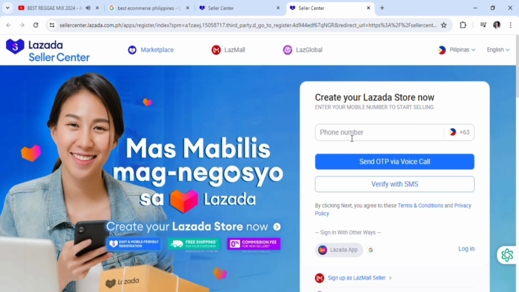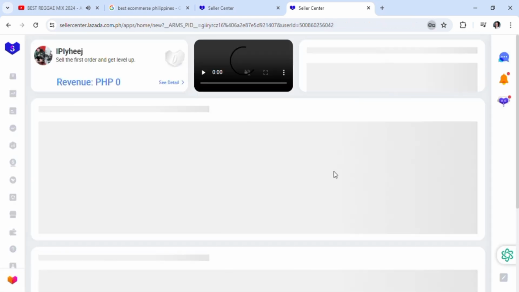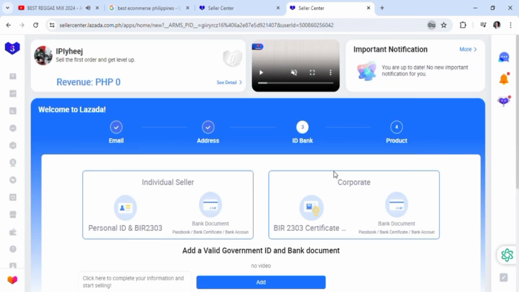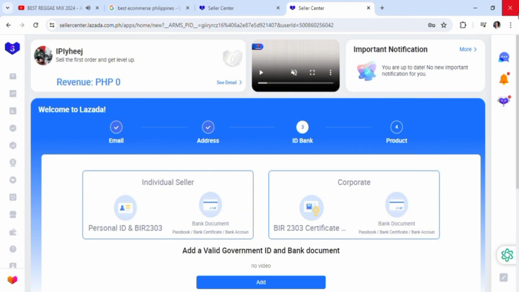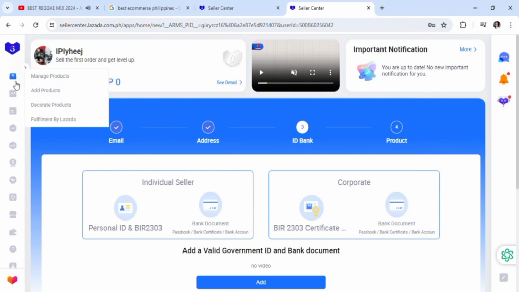Once you create an account, we can go ahead and start selling. I already happen to have an account on Lazada, so I'm going to teach you how to actually sell on one of these platforms. It's going to be really quick and very similar to the TikTok shop here. There's a bunch of options on the side.